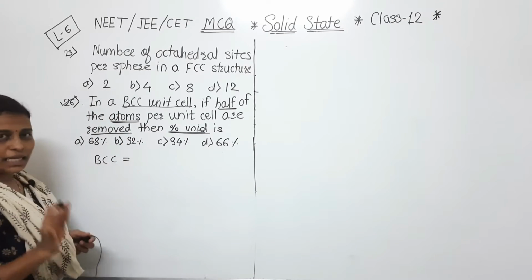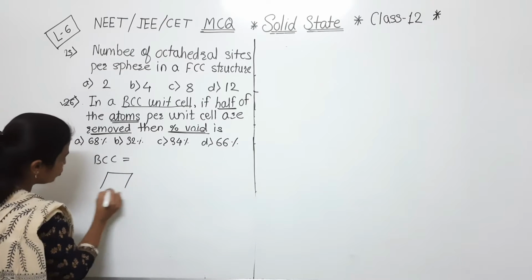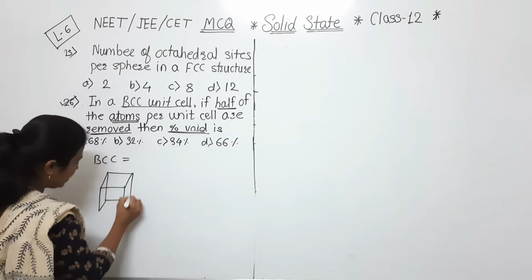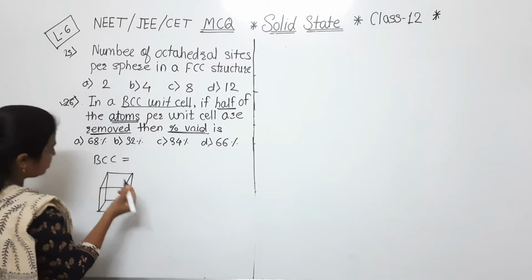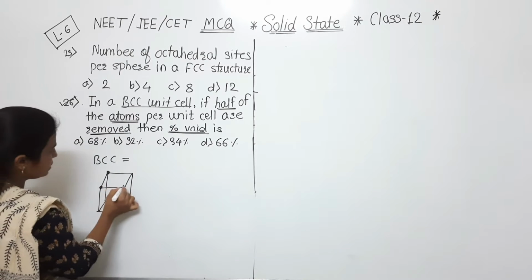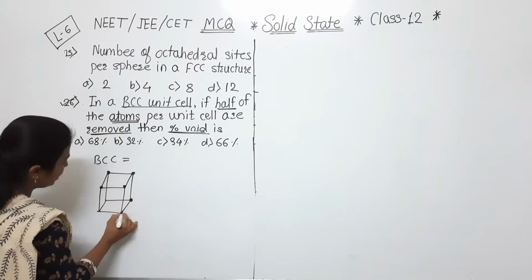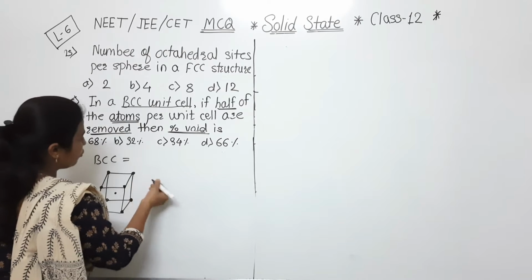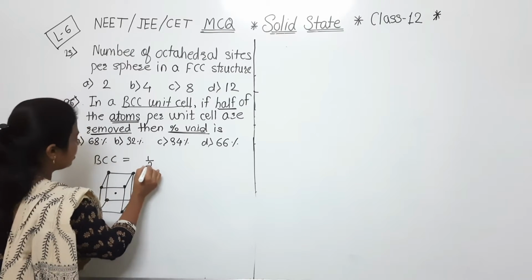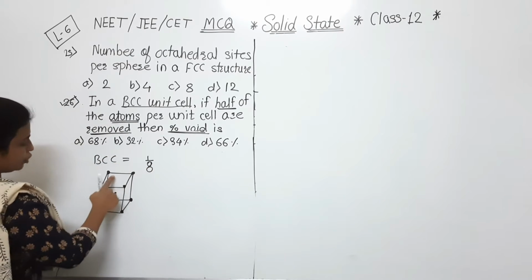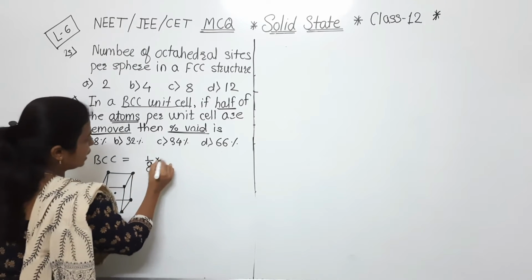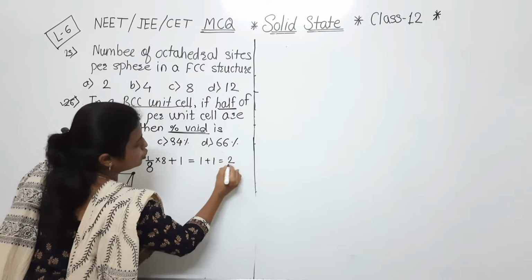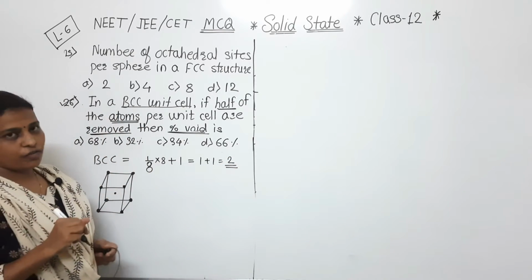As we know that in that BCC, whenever we want to calculate, if we draw firstly that cube, then in that BCC atoms are present at the corners as well as one atom is present at the center. So in this way, number of atoms present in that BCC unit cell, we can say that 1/8 into 8 plus 1, that is nothing but 1 plus 1 is equal to 2. Means total 2 number of atoms are there.